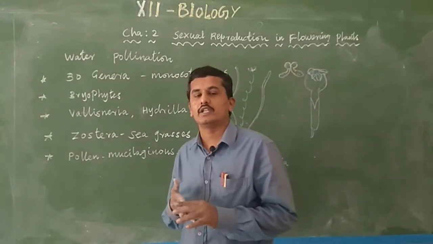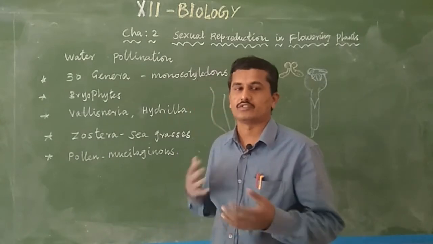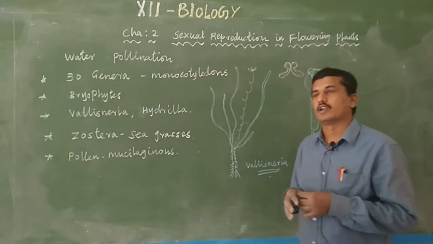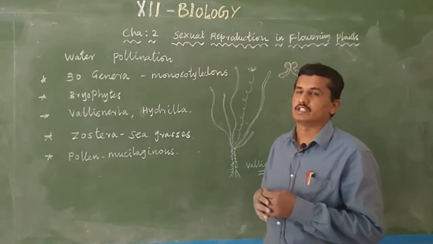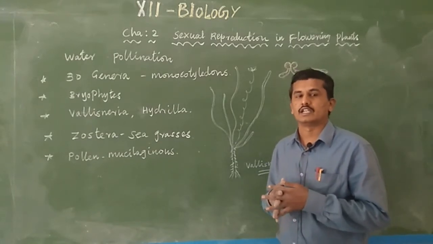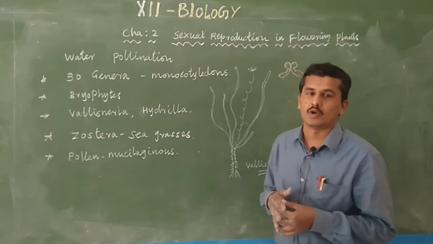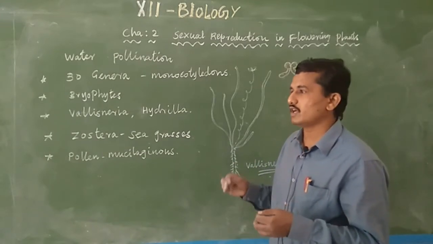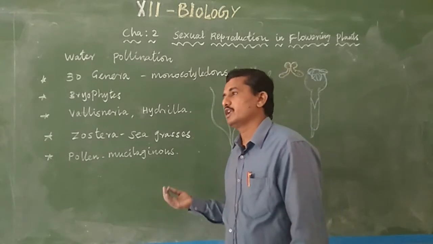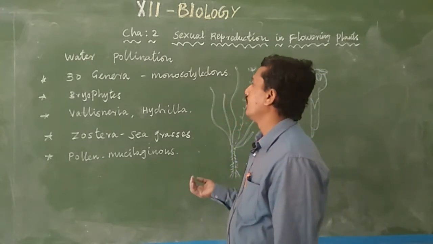Normally, water pollination is rare because the availability of water is rare. Water is available only in certain ecosystems like pond ecosystems, sea and marine and some mountains. So generally water is low as compared to wind. So water pollination is also rare.